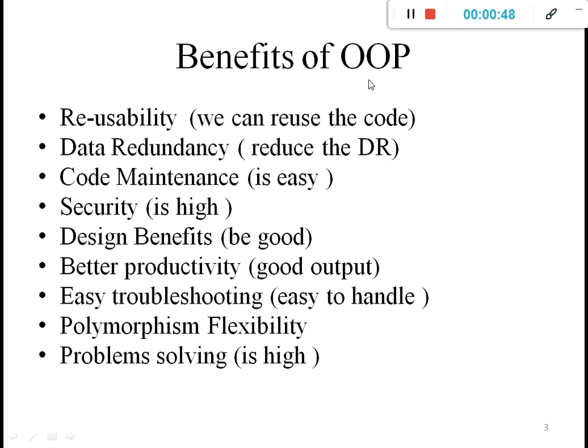The benefits of object oriented programming were already explained in a previous lecture. With the help of object oriented programming, if we develop our code or program, then these are some benefits which are helpful with OOP. That is reusability. We can reuse the code. If we develop our code with object oriented programming, definitely reusability is better. Then data redundancy, that means reduced data redundancy. Code maintenance, it is easy to maintain the code because we develop our code with the help of object oriented programming, so it is easy to maintain.